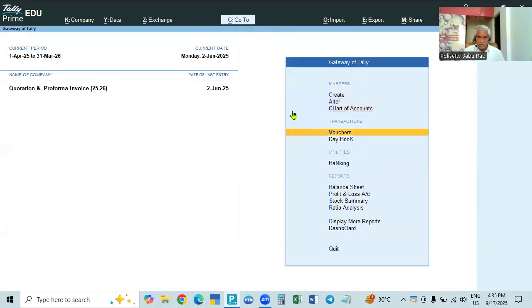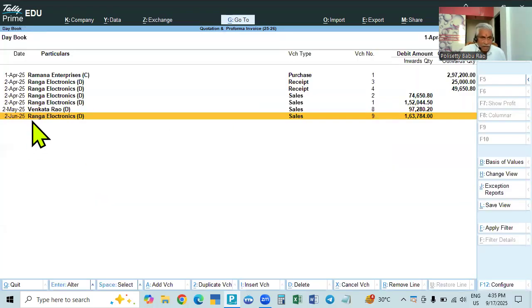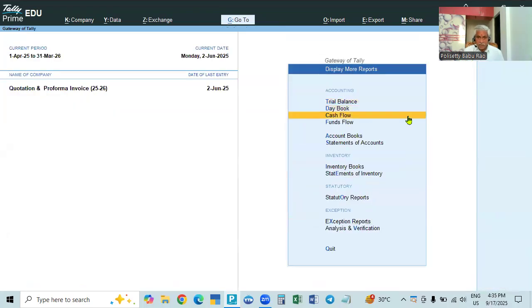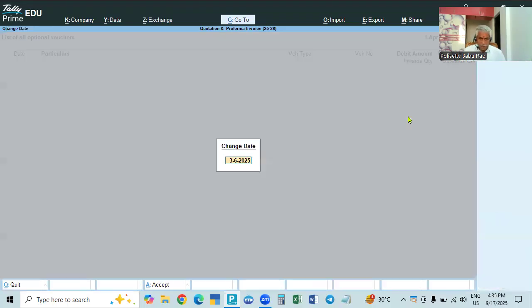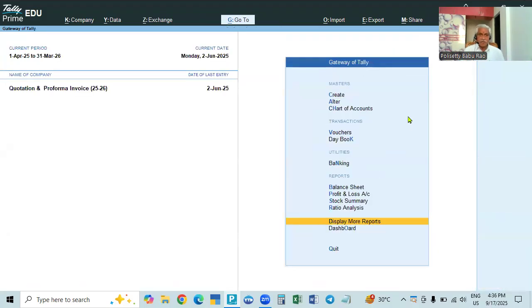Now if you go and see in the day book, the Ranga Enterprises proforma invoice that was there previously is converted into sales. In display more reports, exception reports, go to optional vouchers. If you take 1st June, there is no entry. 2nd June, there is no entry. So the 1st June proforma invoice entry is converted into the original sales tax invoice, so it has disappeared. This is how we will make it.